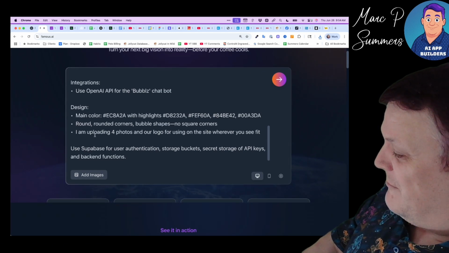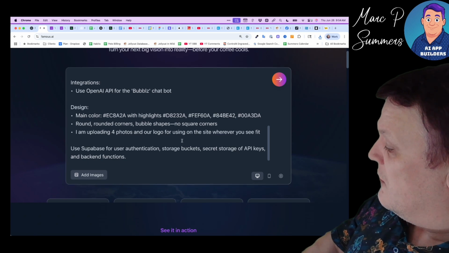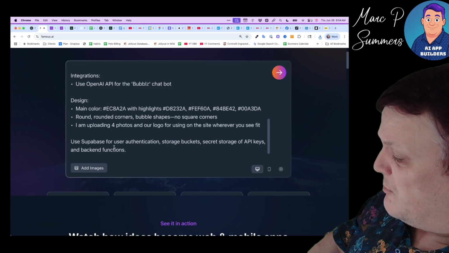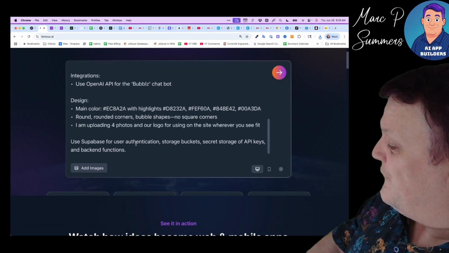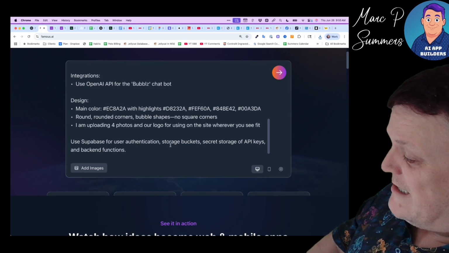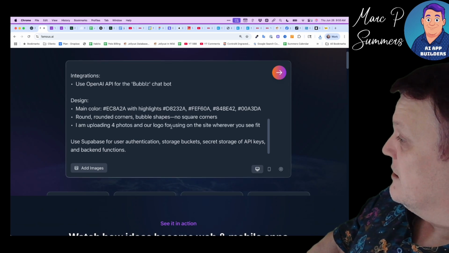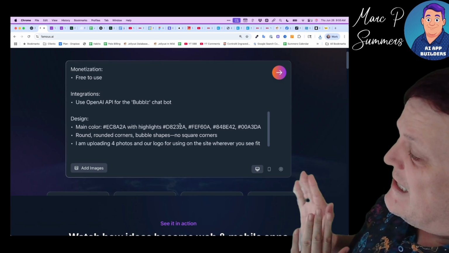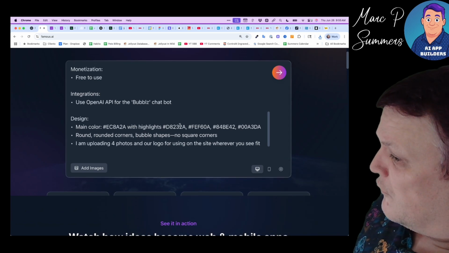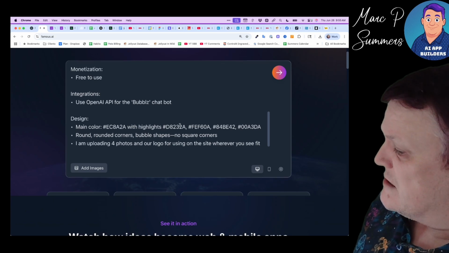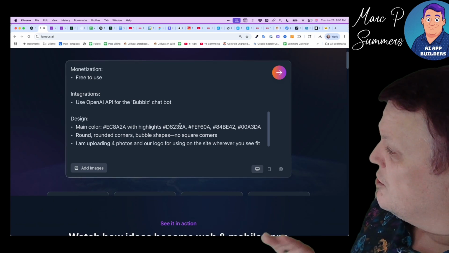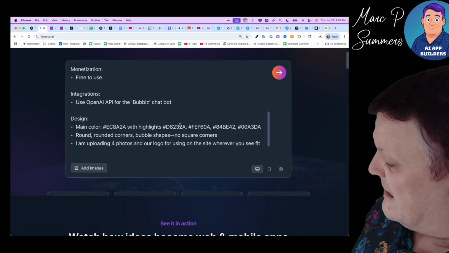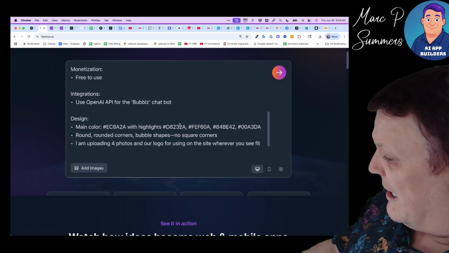Anyway, moving on, we're going to be uploading 4 photos and the logo to be used on the site, just to make it as usable as possible. And we're obviously going to be using Supabase for our authentication, storage buckets, secret storage keys, and back-end functions. Supabase is a back-end database solution, very powerful, worth millions, if not billions of dollars as a company. We choose Supabase as a back-end solution because of their stability in both the web app and the mobile app market.